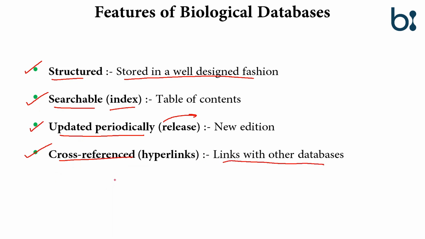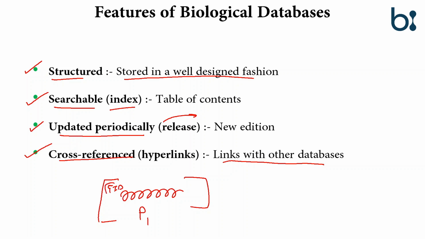For example, suppose we have a protein database, and here is a protein named P1. If someone wants to know which gene it came from, there should be the gene ID.